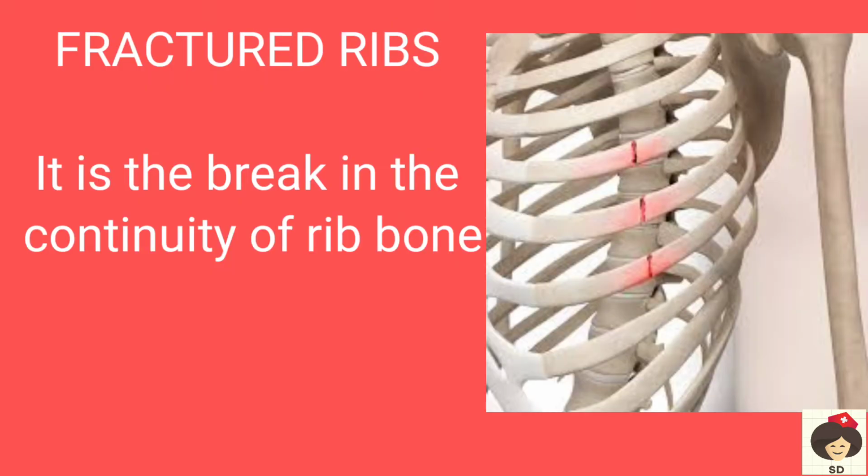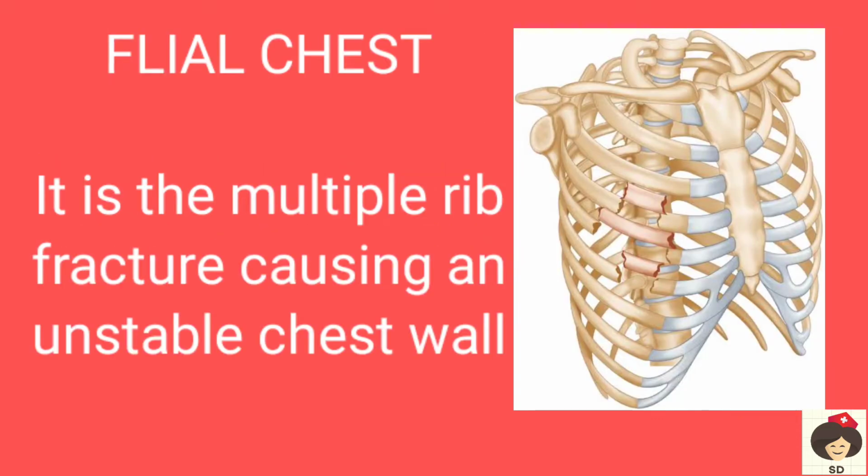So fracture rib means it is a break in the continuity of the rib bone. So you can see the rib bones are broken here. Coming to flail chest, it is multiple rib fracture causing an unstable chest wall. That means because of the rib fracture, during inspiration and expiration, the chest wall moves oppositely. So it will not coincide with the lung movement, so the patient will have breathing difficulty.